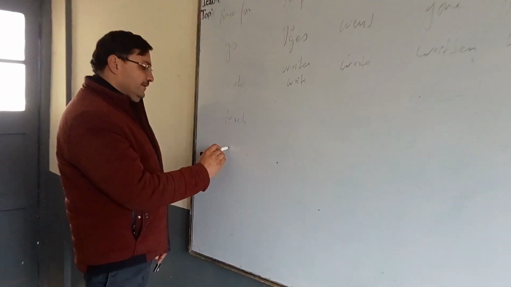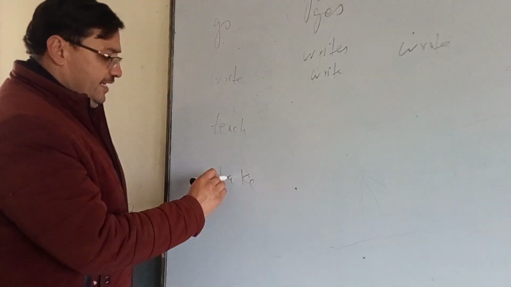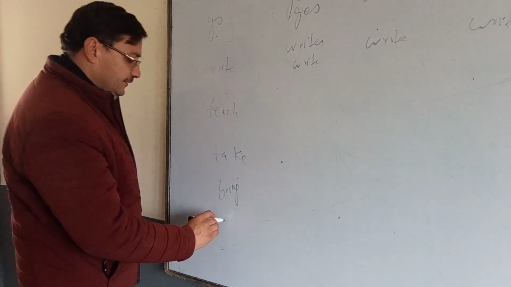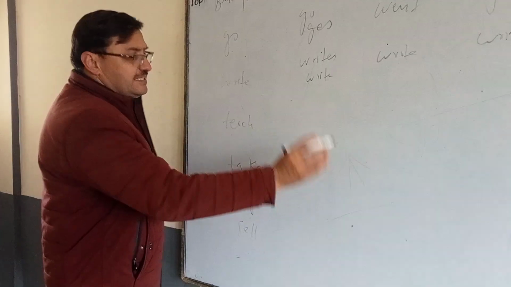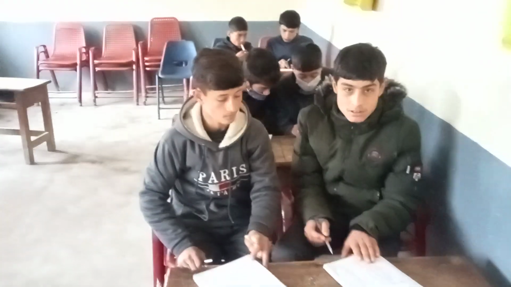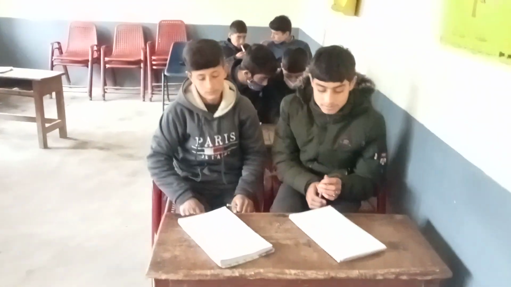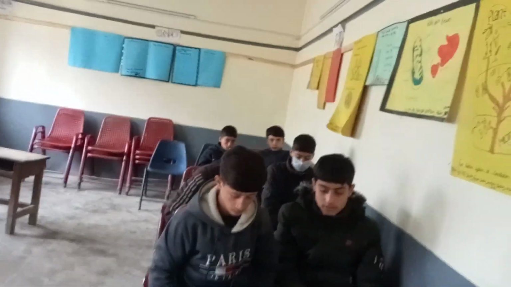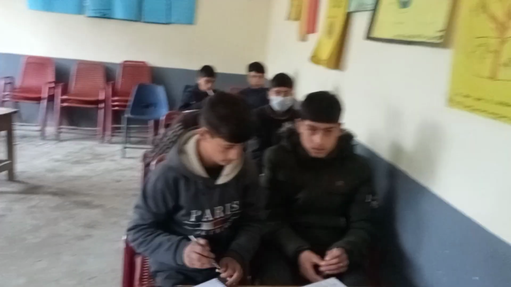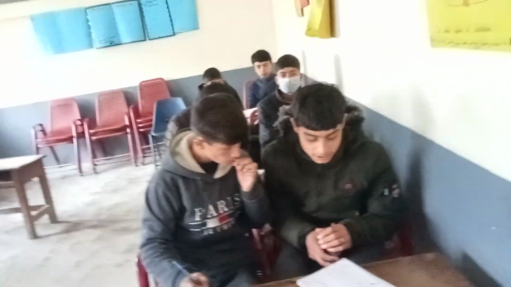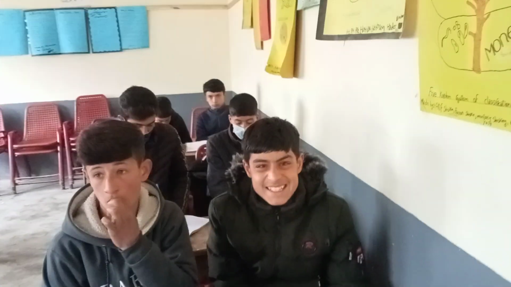I will give you here take, bring, and sell. Now you have to write down all the forms of these three words. Alright? Dear students, I am hopeful that you are going to tell me now different forms of the verbs. Earlier I told you how to write all the different forms of the verbs. If you have written, the first, second and third form, and ing form.